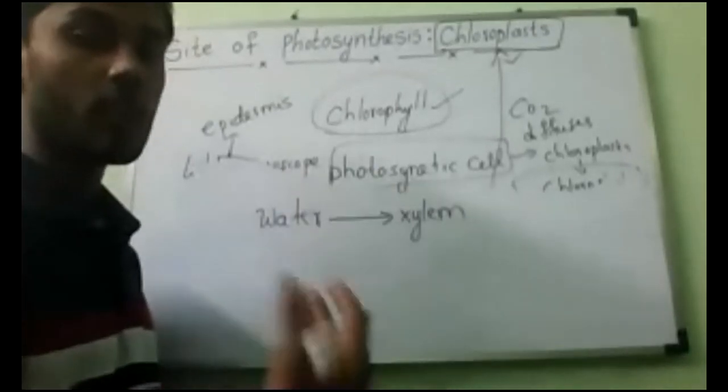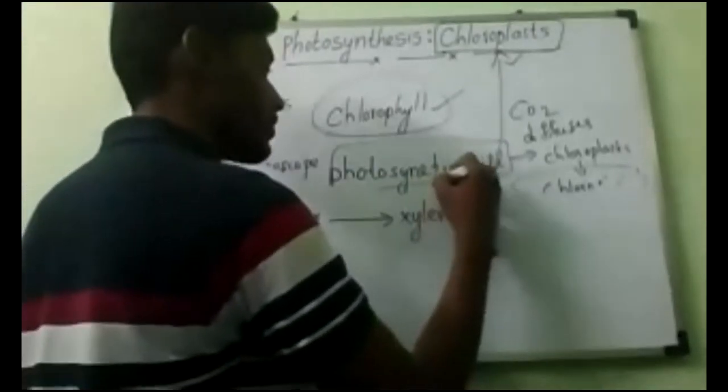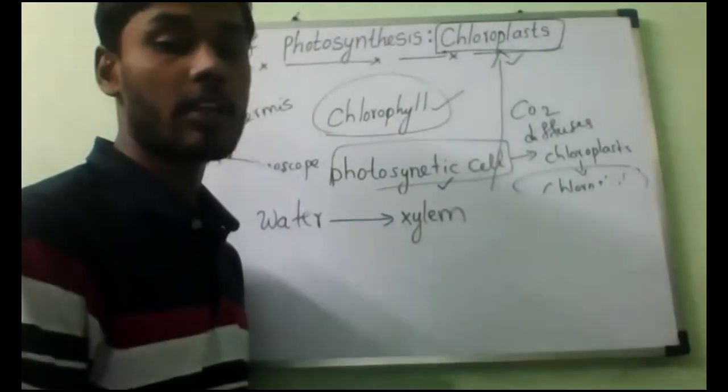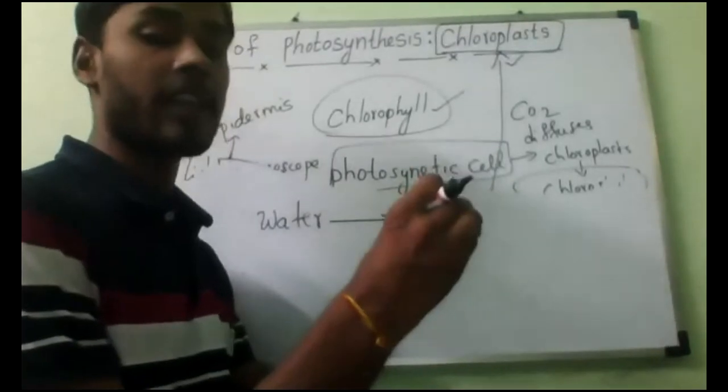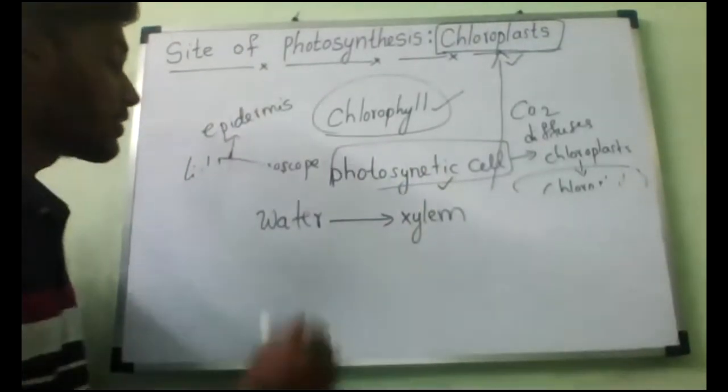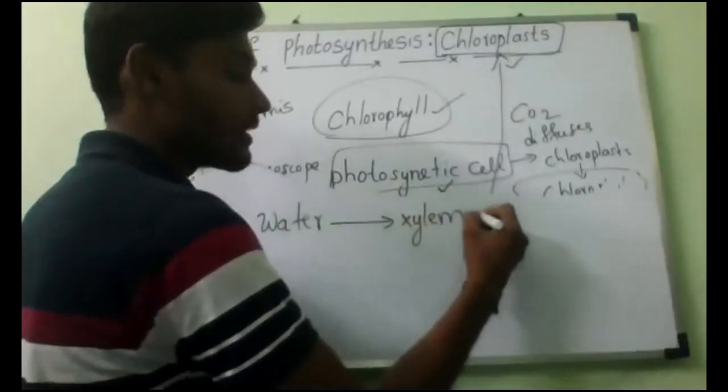They must go again to the photosynthetic or mesophyll cell, because only if both reactants react will we get the glucose. Is it yes or no? Yes, or carbohydrate.